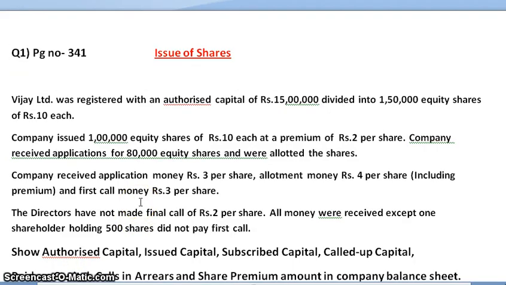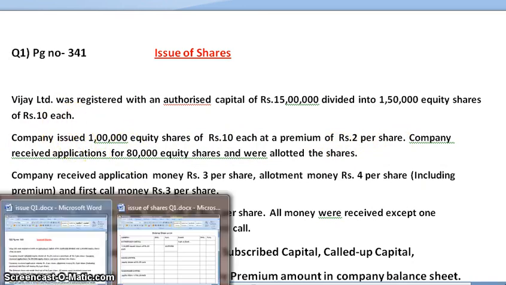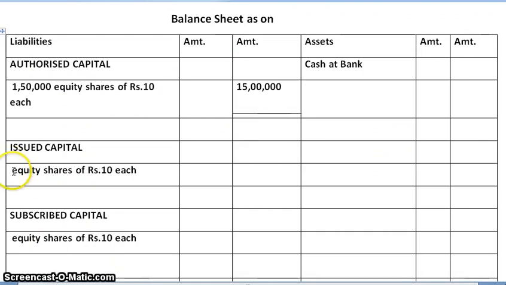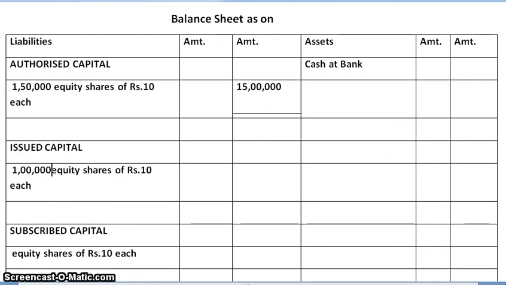Next is issued capital. Now issued capital is the part of authorized capital that is offered for sale, and the company issued 1 lakh equity shares of rupees 10 each at a premium of rupees 2 per share. So the word issued itself is giving us information about the issued capital. So we'll make a note of that also. 1 lakh equity shares of rupees 10 each, which gives us 10 lakhs.